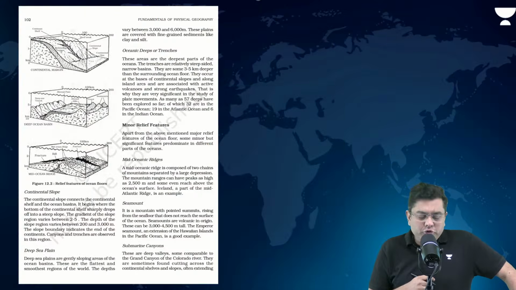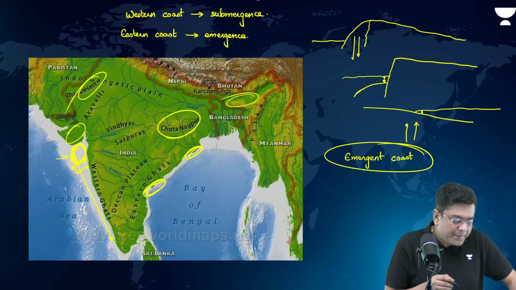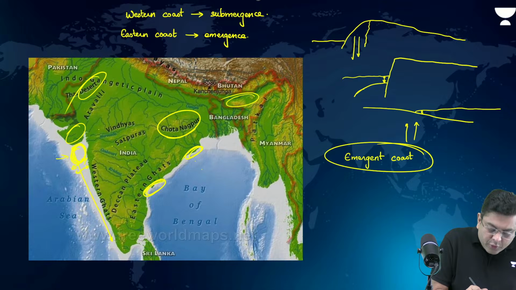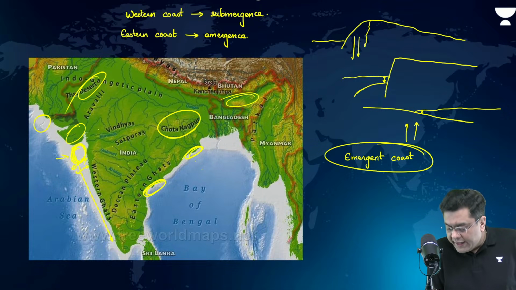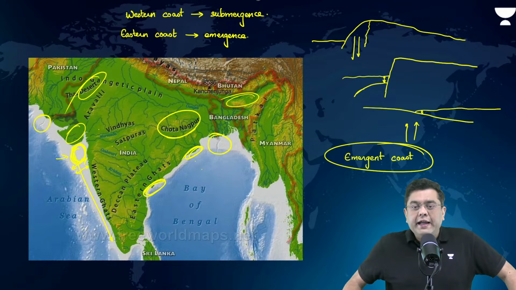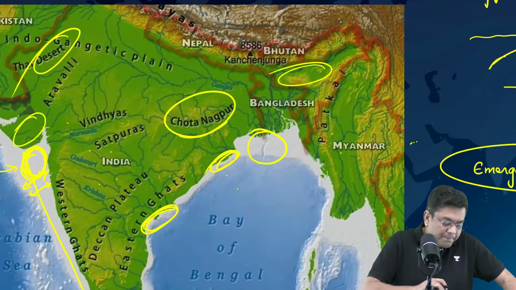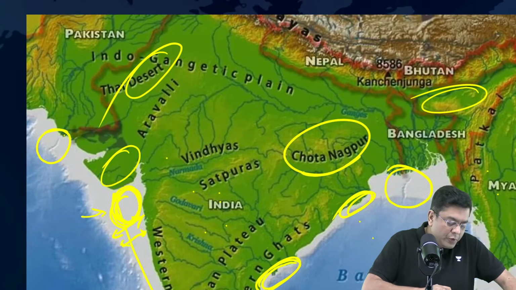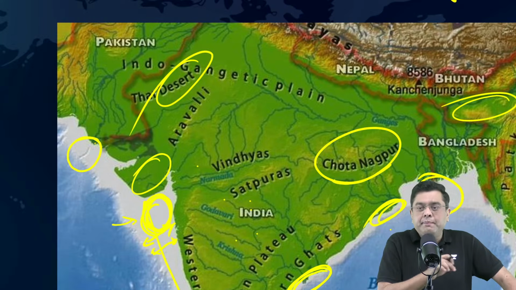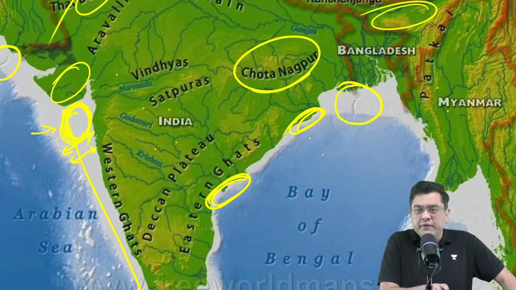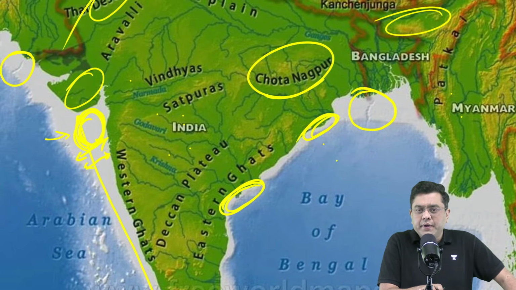If I show it to you on the map, observe the region here and observe the white region here. I hope you are able to see a kind of black line in both these areas. Are we able to see this?